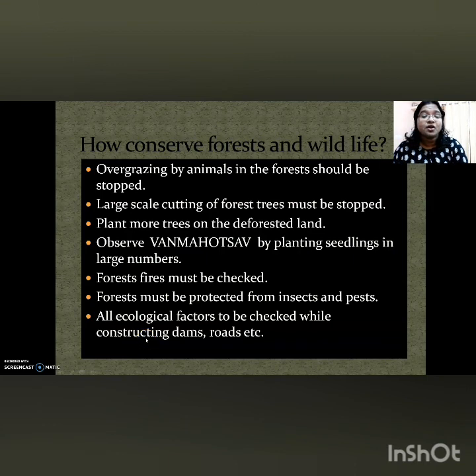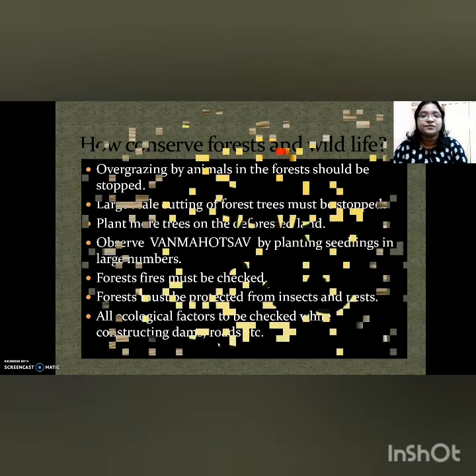And finally, all the ecological factors must be checked while constructing dams and roads. I hope it is clear for you.